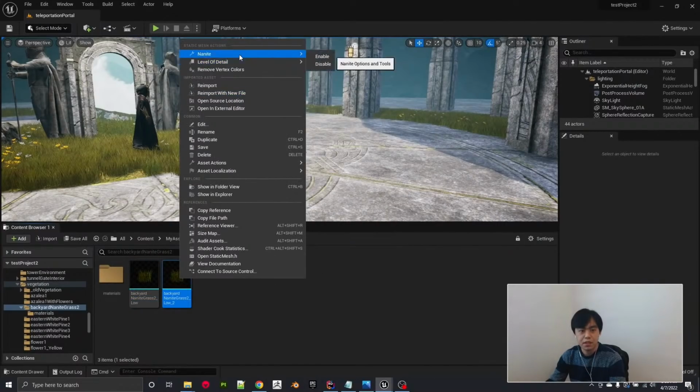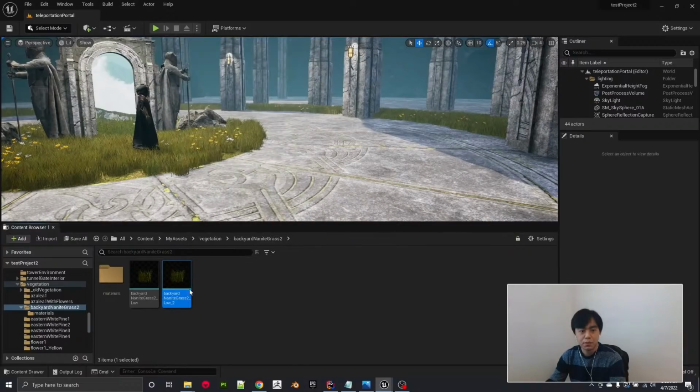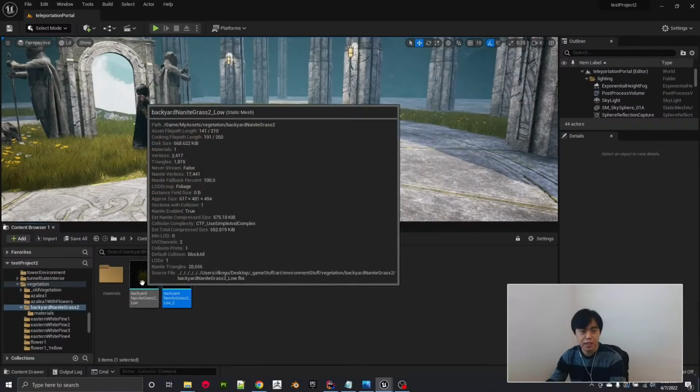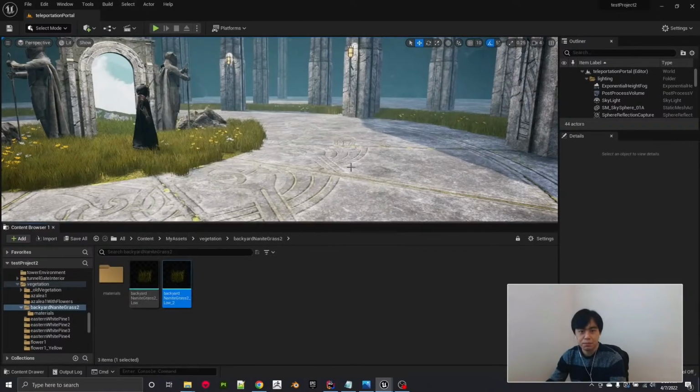So look at this guy. It didn't say here, Nanite triangle. So look at that, 28,656. So that's absurd for grass. I mean, but let me bring it in. So I actually painted it already, and that's how this guy.